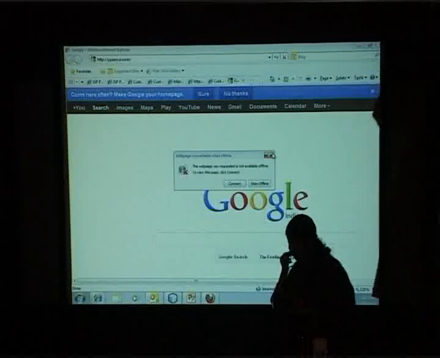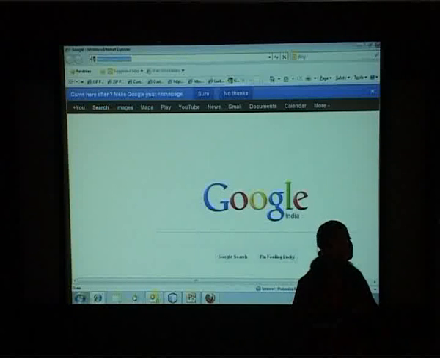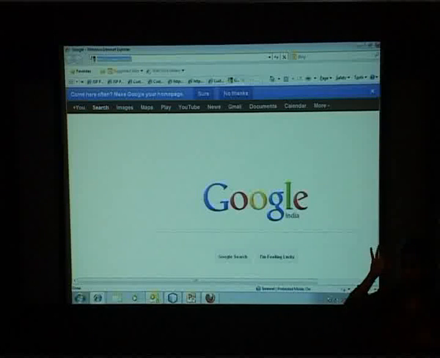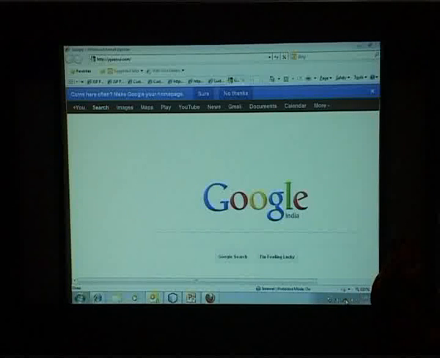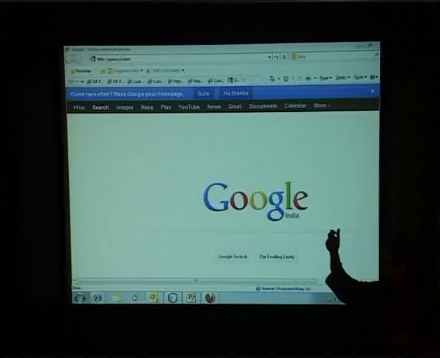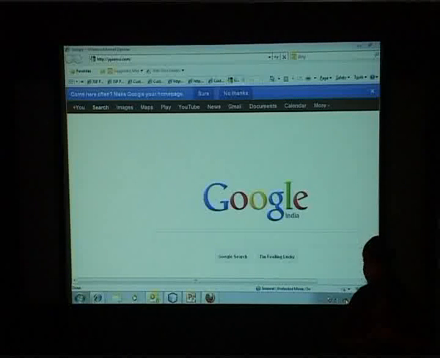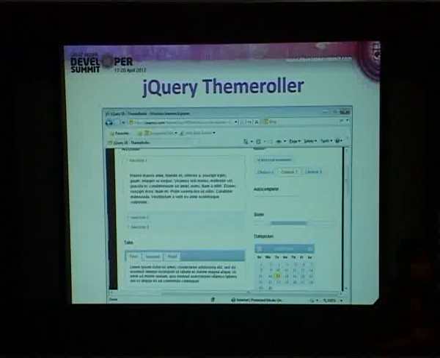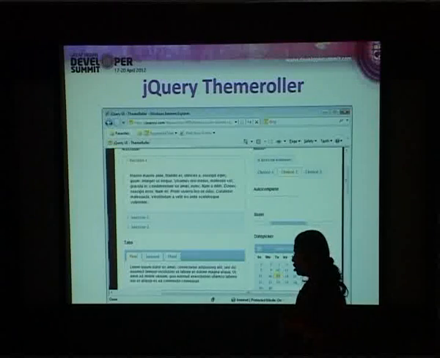Along with 26 themes, it also has a provision to roll your own theme. You can go to any of the themes available and go to the theme roller online site. You can change the CSS properties, like font color or background color, and then download the theme. The modified version of CSS will be downloaded for you. That means you write no CSS at all, but you are able to download the custom theme. This is a key feature of the jQuery theme roller.